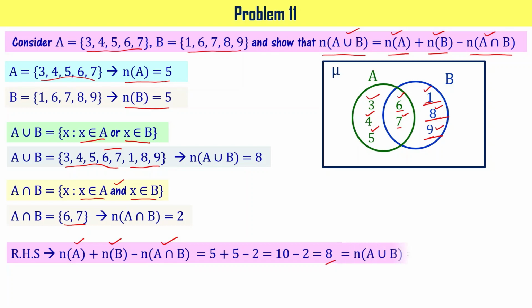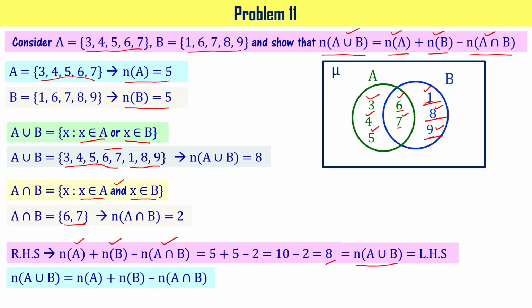That is equal to the number of elements of A union B. So RHS is equal to LHS, right? Hence we say that n of A union B equals n of A plus n of B minus n of A intersection B. This is what we were asked to show, right?